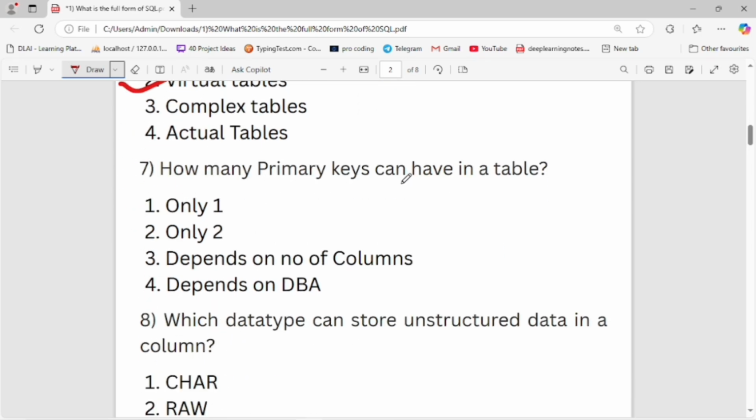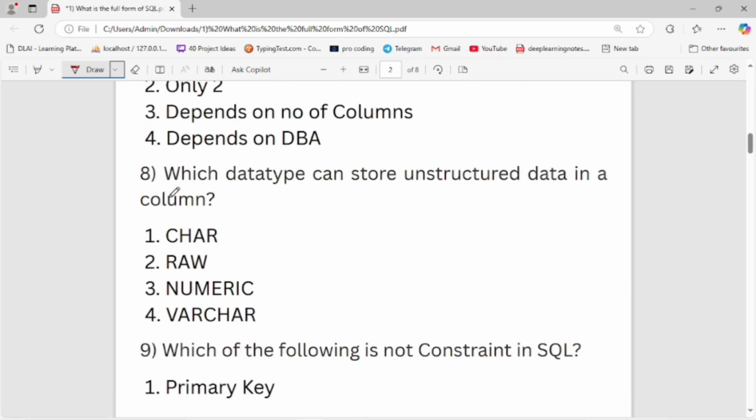How many primary keys can we have in a table? Only one primary key can be in a table. Now let's move to the next question.